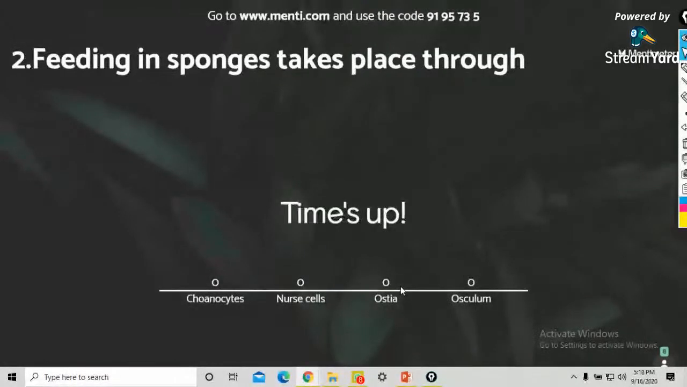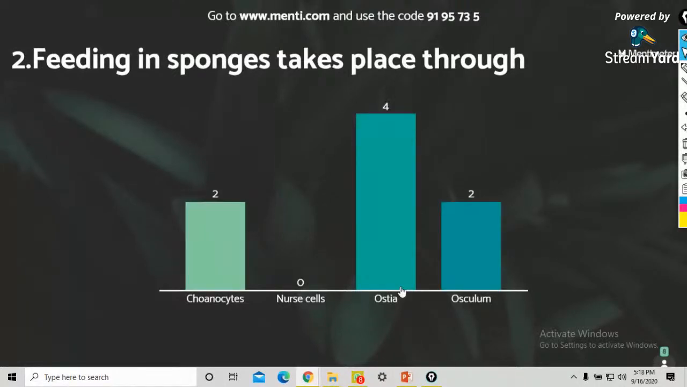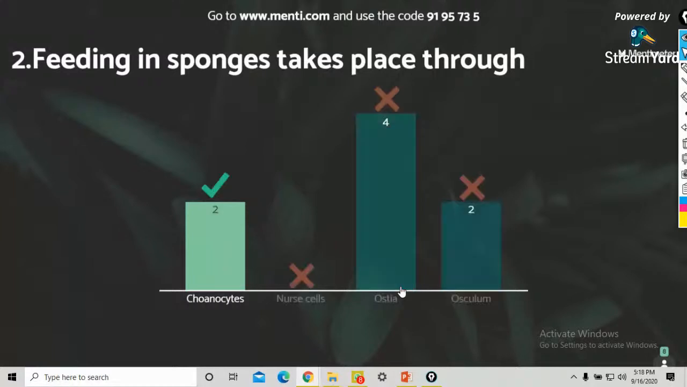So your time's up. The answer is choanocyte. I have told you that partial digestion takes place. Which cells do that job? Choanocytes. But I think most of you have not listened to that. I repeated it many times.